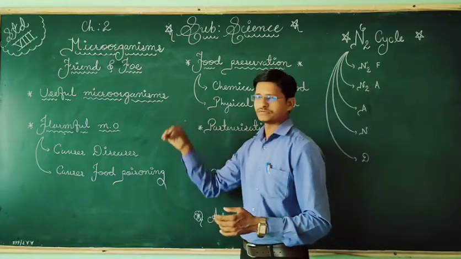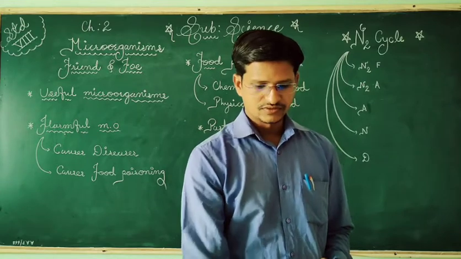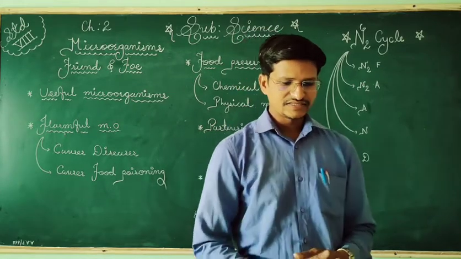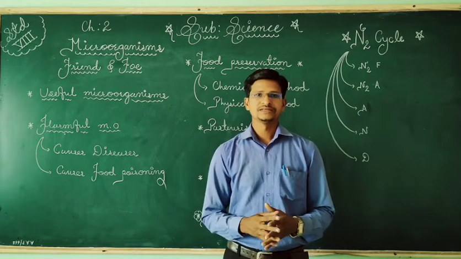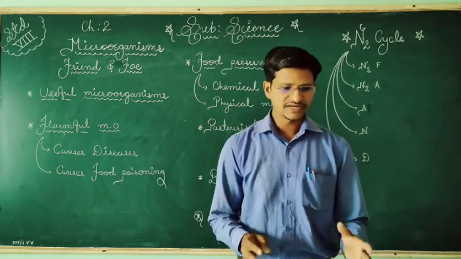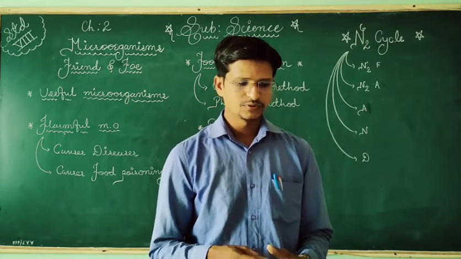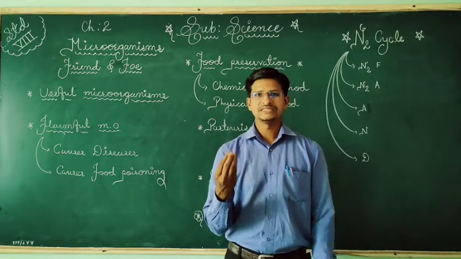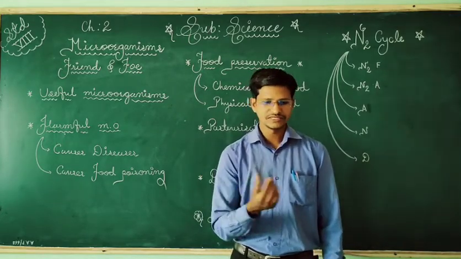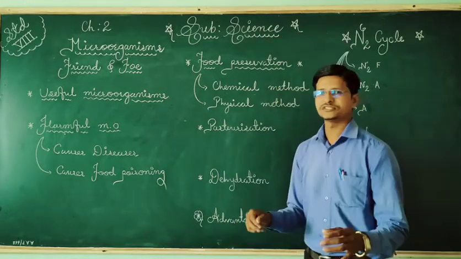As already discussed, there is a use of microorganisms in food items. Next is the tenderization of meat. This bacteria acts upon the tough meat and makes it soft. This process is called tenderization. That's why the meat is soft. And another method that we have already discussed is fermentation.